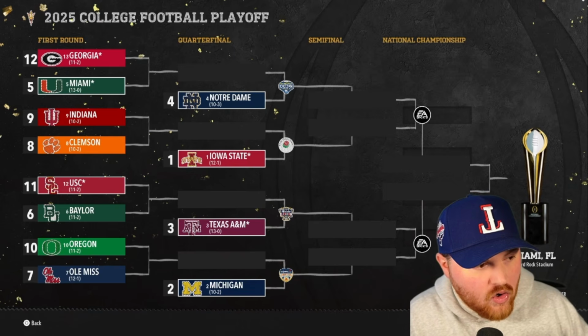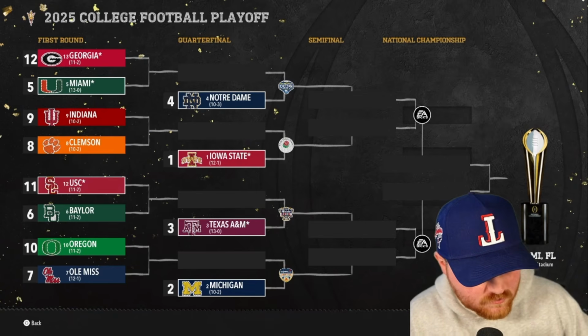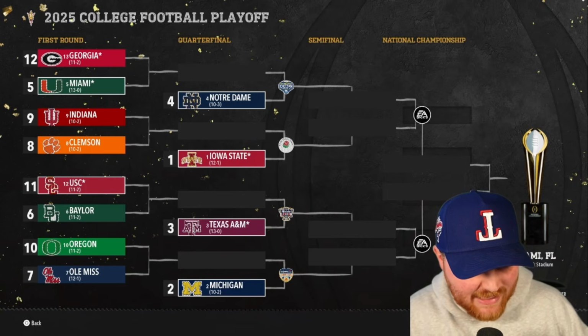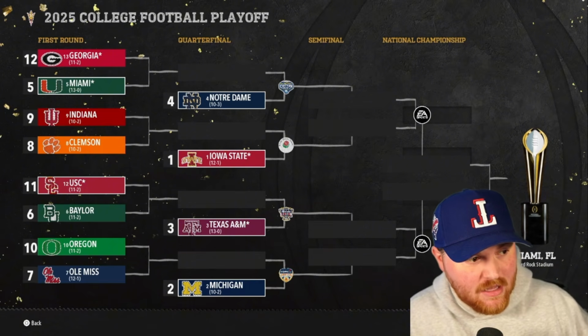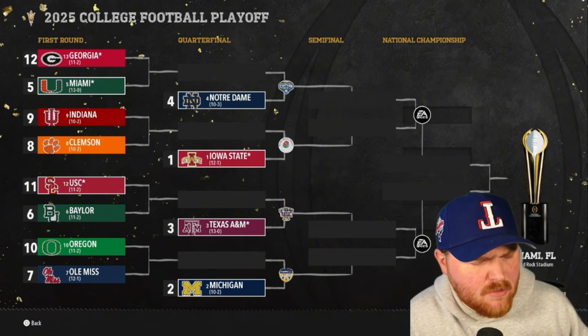Baylor, who lost the Conference USA championship game, they'll take on USC. Winner takes on A&M. Clemson and Indiana will face off. Both teams were not in a conference championship game. The winner will take on Iowa State. So one of those teams got jumped. I can't remember exactly who it was.